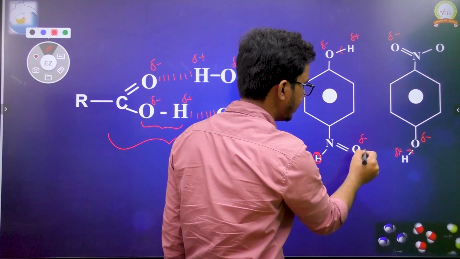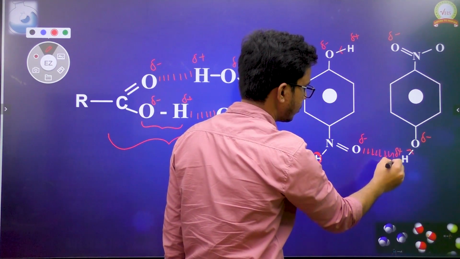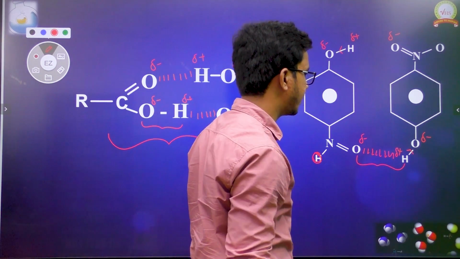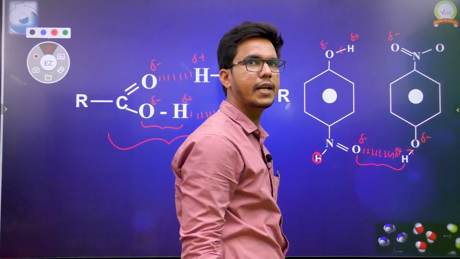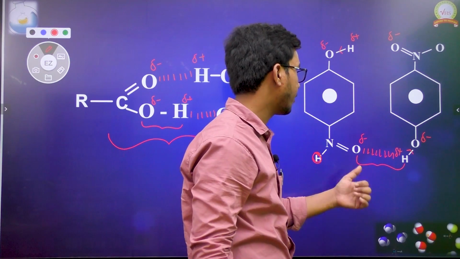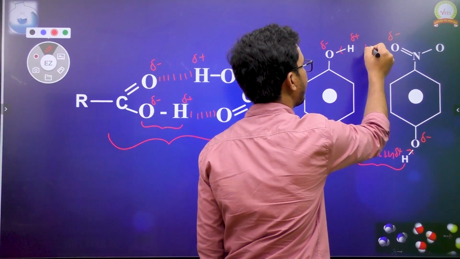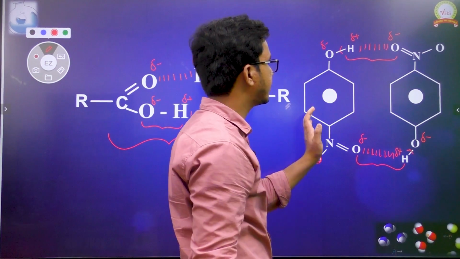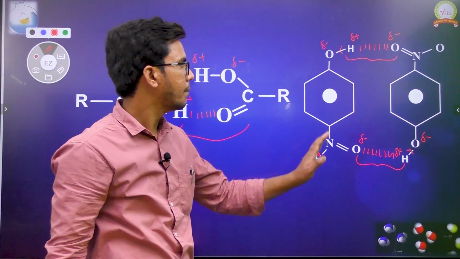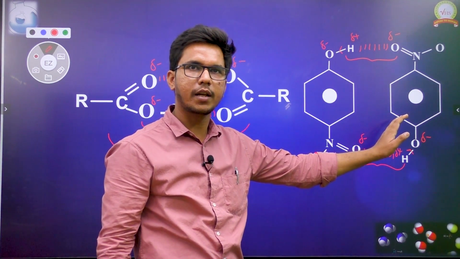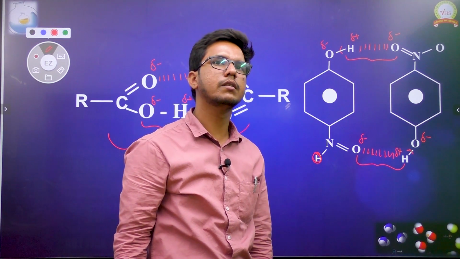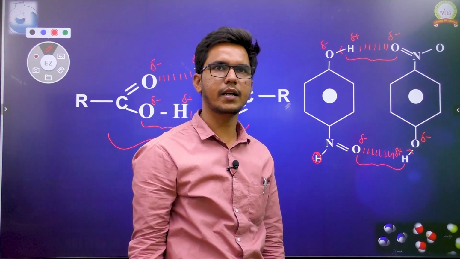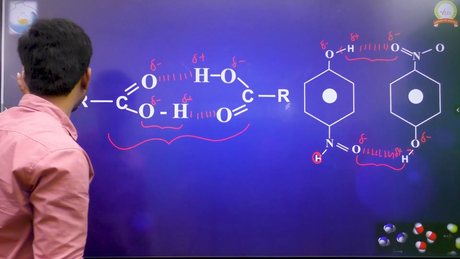Between these two, a force of attraction forms between the partially positive hydrogen and the partially negative electronegative atom. This kind of hydrogen bonding takes place between two molecules, so we call it intermolecular hydrogen bonding.